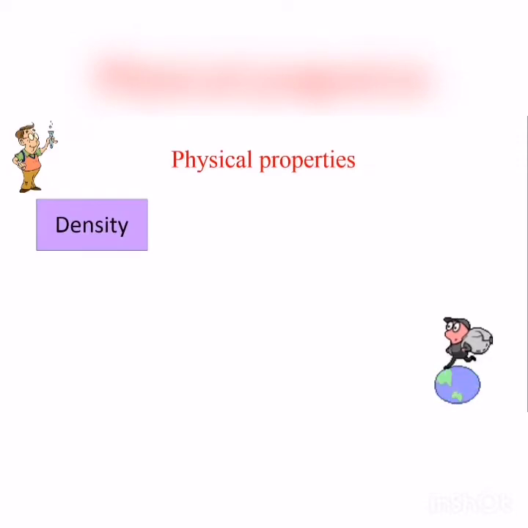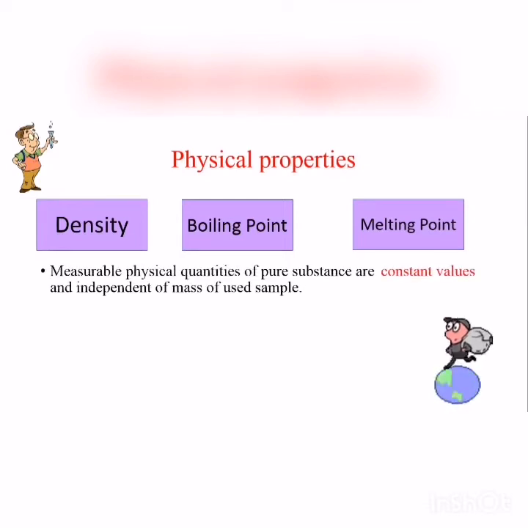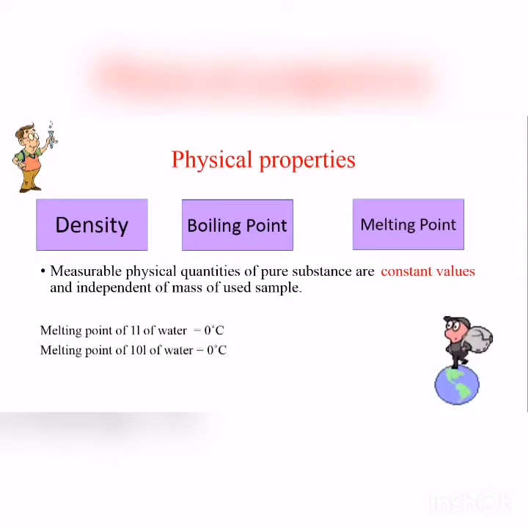Physical properties. Each matter is characterized by physical properties: density, boiling point, and melting point, which are measurable physical quantities of a pure substance. They are constant and independent of the mass of the sample used. For example, the melting point of 1 liter of water is 0 degrees. The same for 10 liters is 0 degrees. So it's independent of the mass of the sample taken.